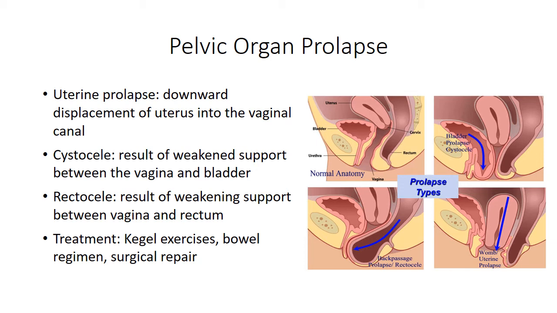Cystocele is a weakened support between the vagina and the bladder. Rectocele is a weakening support between the vagina and the rectum. Treatment for pelvic organ prolapse is Kegel exercises, a bowel regimen to prevent constipation, and surgical repair.